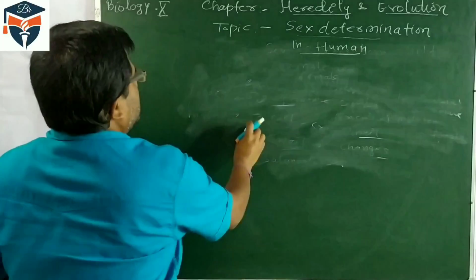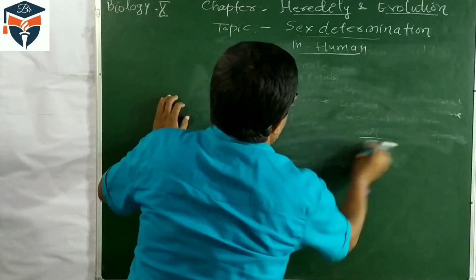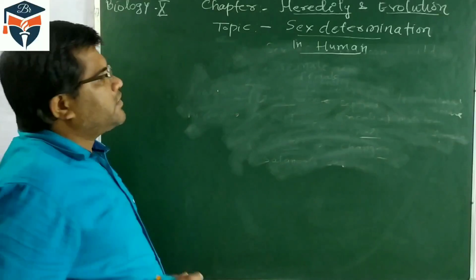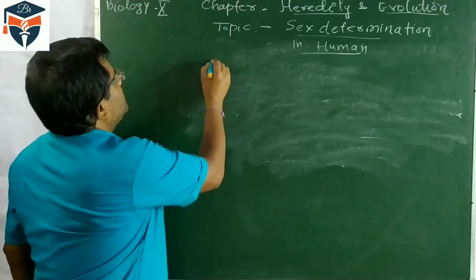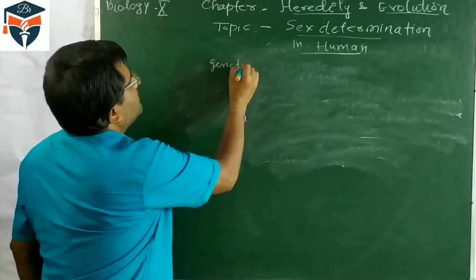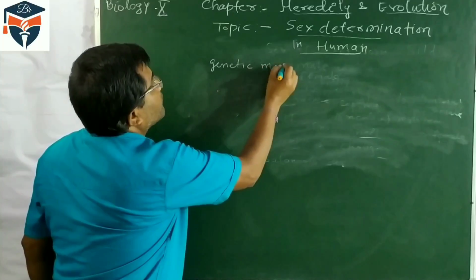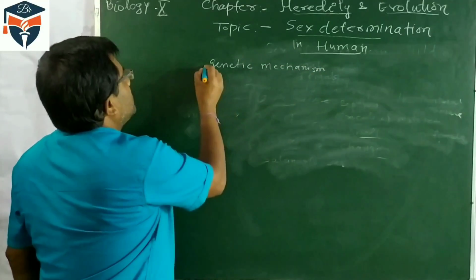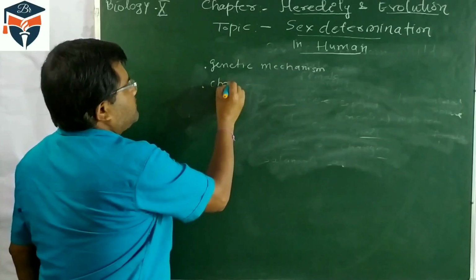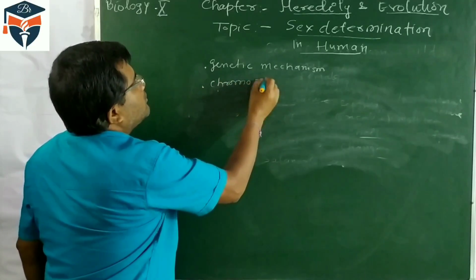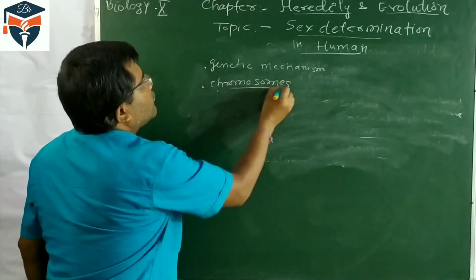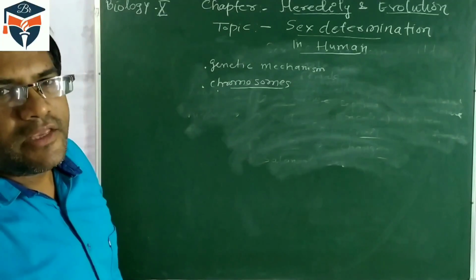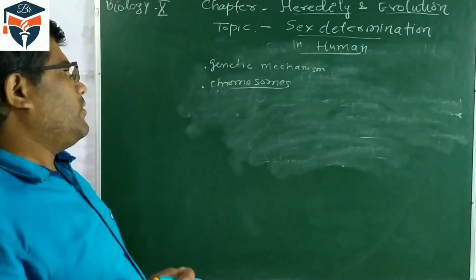How does sex determination take place in human beings? It takes place by a genetic mechanism, on the basis of chromosomes. It is the chromosomes that help determine the sex of the baby.